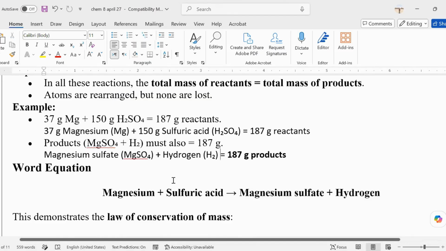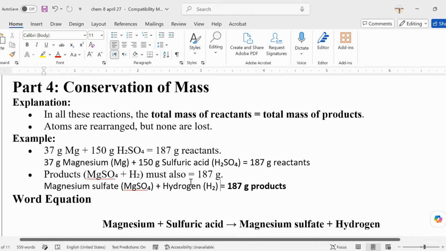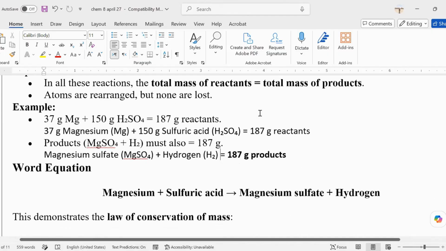So this one is the conservation of mass. In all of the reactions, the total mass of reactants is equal to the total mass of products, which means that the atoms are only rearranged. If there is a chemical change, the atoms are not lost, they're just interchanging. That's why the atoms are only rearranged.